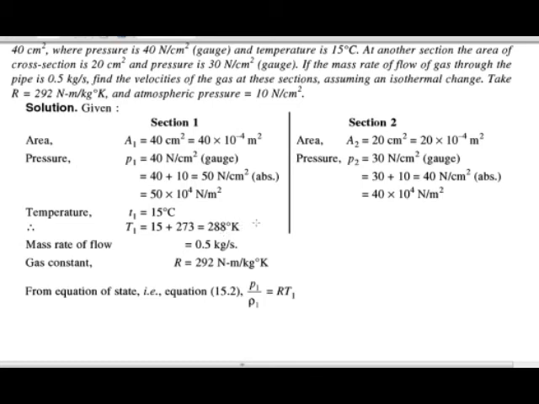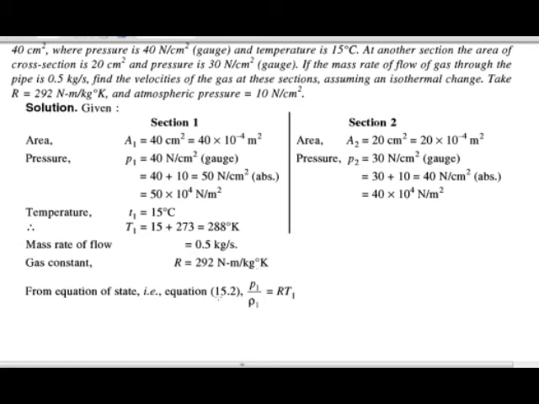Okay, then what they have given already is that the mass rate of flow is equal to 0.5 kilogram per second. Okay, that means the mass rate of flow, that is rho AV, is 0.5 kilogram per second, and they have given the gas constant value as 292 Newton meter per kg degree Kelvin.